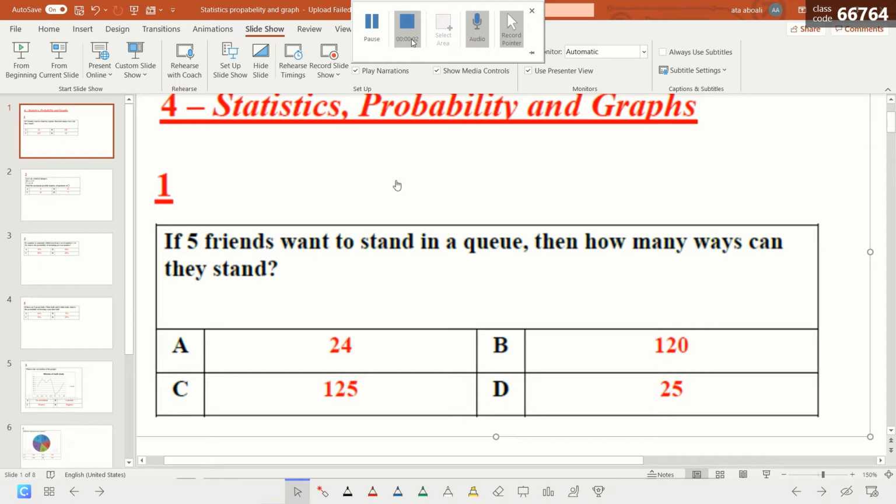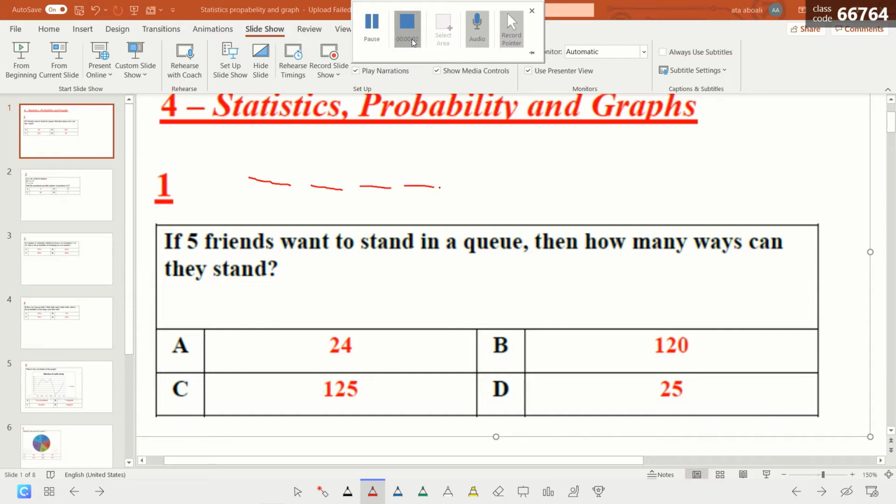Today we continue our GAT with number 4: statistics, probability and graphs. Now here, as you see, if 5 friends want to stand in a queue, how many ways can they stand? You know that I have 5,